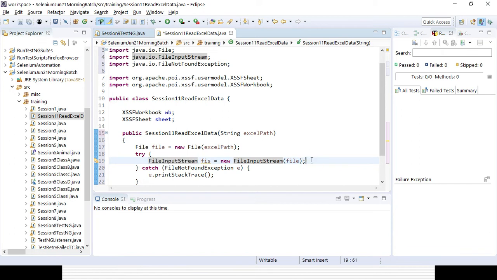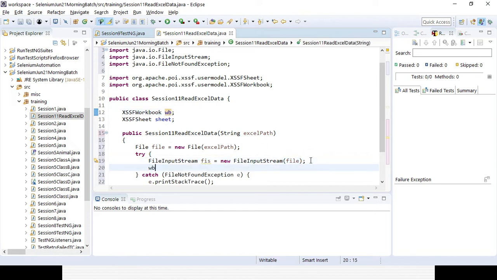Now after I read the FileInputStream, I also need to read my workbook, right? So I already created the variable workbook, right? So here I will be reading it: workbook equal to new XSSFWorkbook, and here I will be providing the reference of fis. So that's how I can read the workbook.